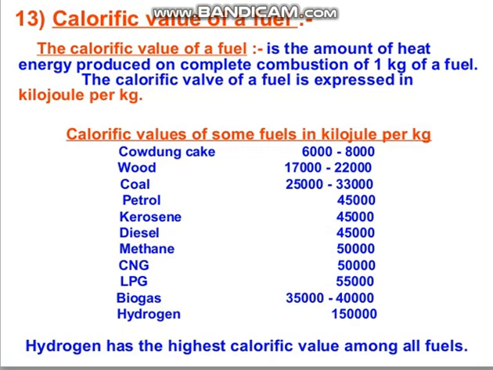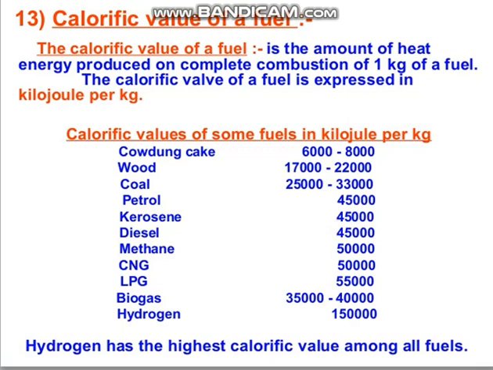So just to find out the value we are wasting 1 kg of fuel. Instead of that, if we take 1 gram of a particular fuel and burn it and find out the value, by burning 1 gram of fuel also we get a large amount of energy. So that is why calorific value can also be expressed in kilojoule per gram. In general we use kilojoule per gram, but its SI unit is kilojoule per kilogram. Here in the table you can see the calorific values of different substances.